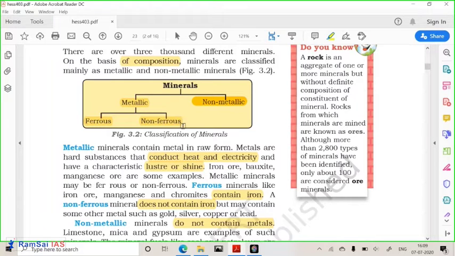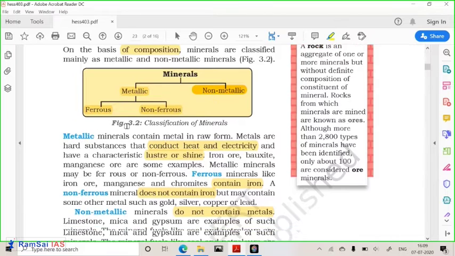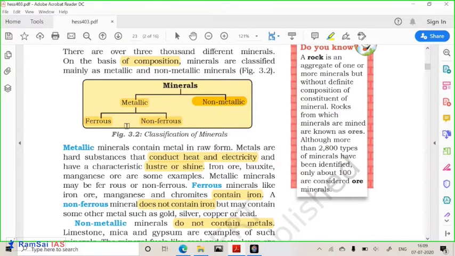So what are the properties of metals? Metals can conduct heat, they can conduct electricity, they are shiny, they have luster. These are the properties of metals, and these metallic minerals have all these properties. Further, these minerals can be classified into another two types, that is ferrous and non-ferrous. Here, ferrous means what? Iron. So iron-containing minerals and non-iron-containing minerals.